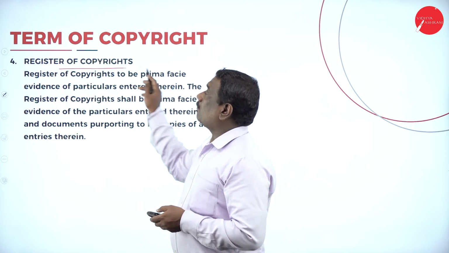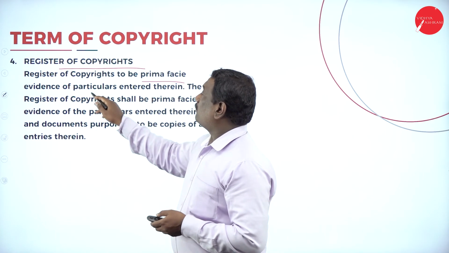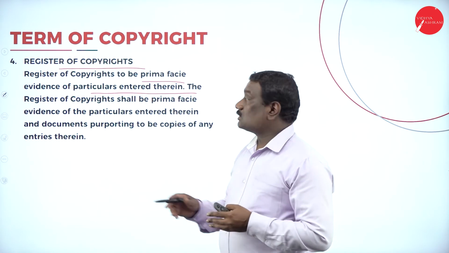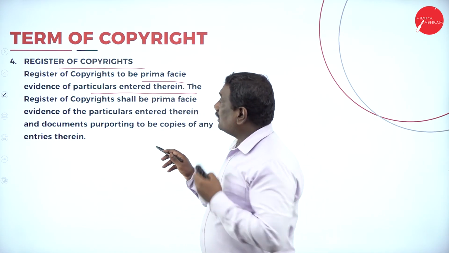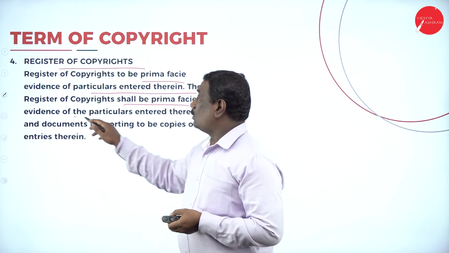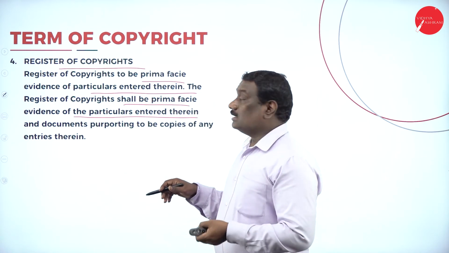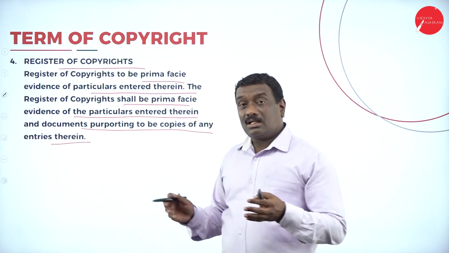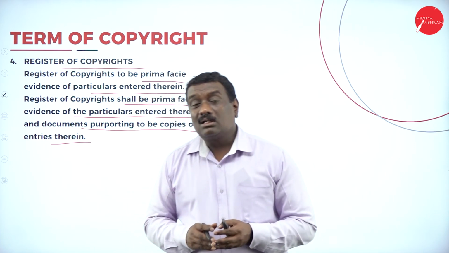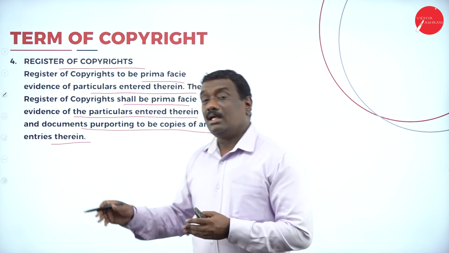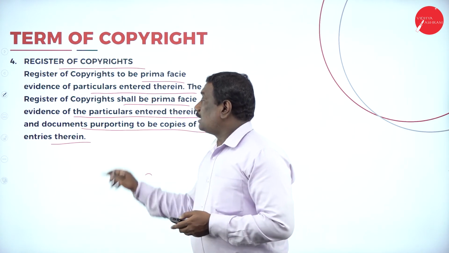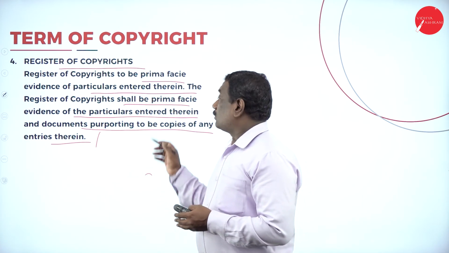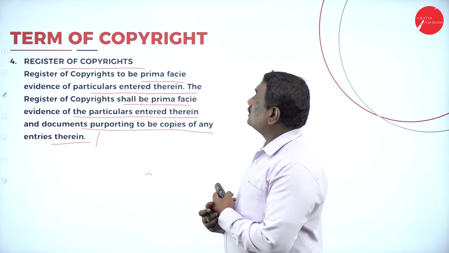Fourth one is Register of Copyrights as prima facie evidence of particulars entered therein. So here, what is the important evidence? All those particulars and details will be entered in this Register of Copyrights, and the Register of Copyrights shall be prima facie evidence, as I told you, of the particulars entered in that register, and the documents purporting to be copies of any entries. So related to those details, whatever documents have been submitted supporting that particular copyright or work, that also will be there in this Register of Copyrights.